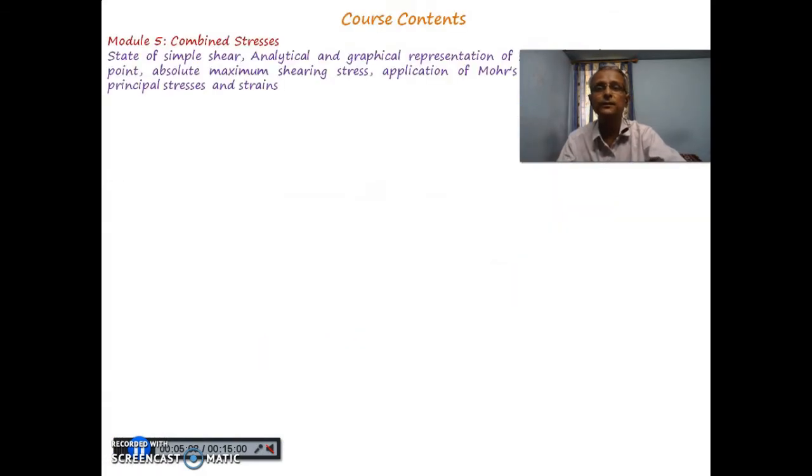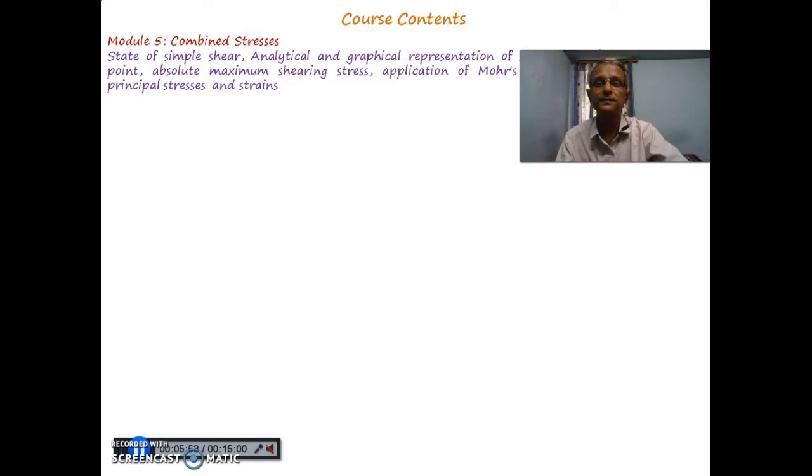In module 5, we are going for analysis of combined stress systems. So a particular section or a particular point under consideration may be subjected to the tensile force or compressive force. It may be subjected to shear force, and these two are acting together. So what will be exactly total stress at that particular point? We are going to discuss about that in module 5, combined stresses. There are two methodologies for analysis of it. So we will be going for analytical method and the graphical method for analysis of combined stresses.